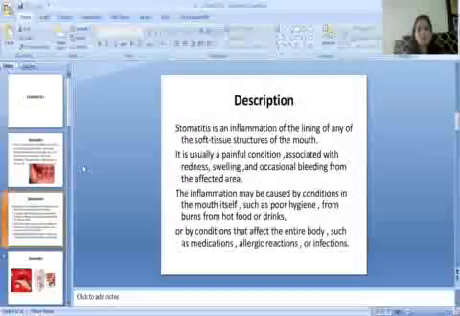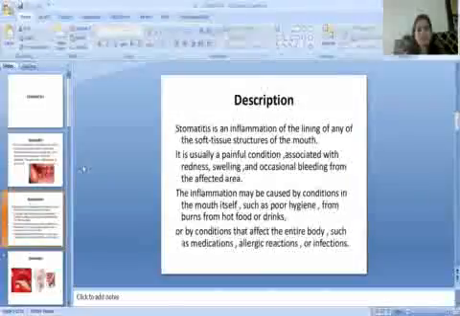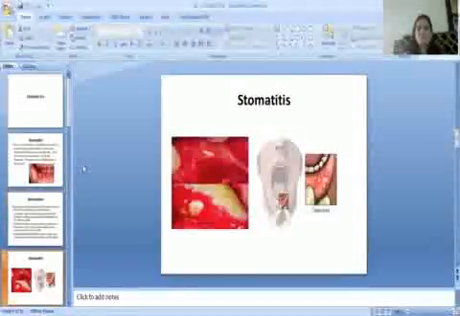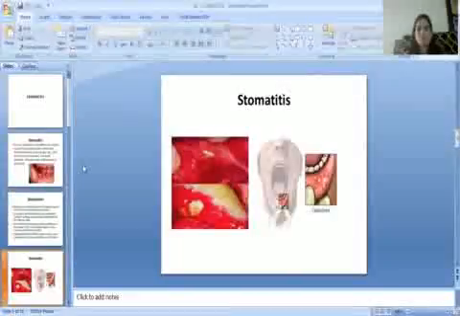The inflammation may be caused by conditions in the mouth itself, such as poor hygiene or burns from hot food or drinks, or by conditions that affect the entire body, such as medications, allergic reactions, or infections. Here is an image of stomatitis known as canker sores.